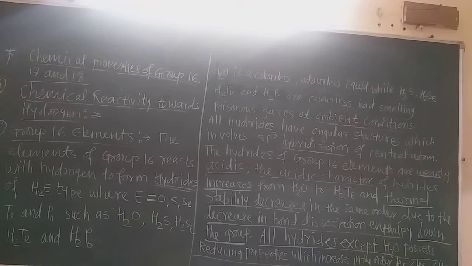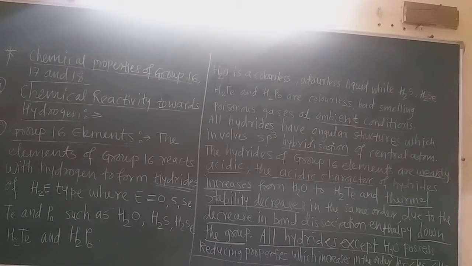But water is not a reducing agent, because the electronegativity of oxygen is very high and it does not easily give hydrogen, and the bond dissociation energy is also very high. So hydrogen is not given by oxygen so easily as compared to the other hydrides. They give the hydrogen to others and reduce them, and are called reducing agents.